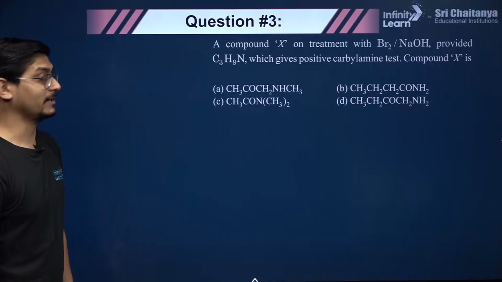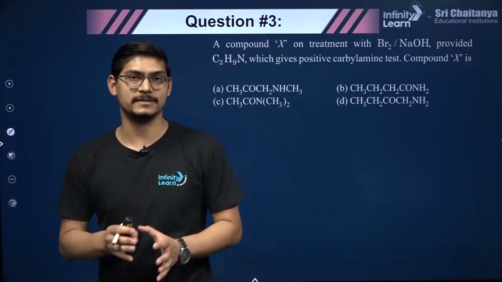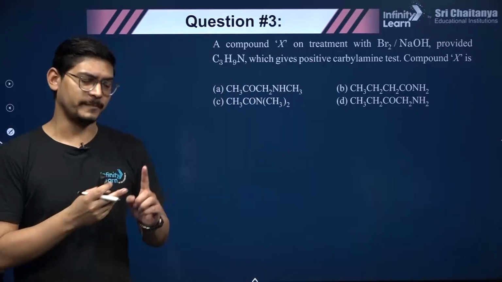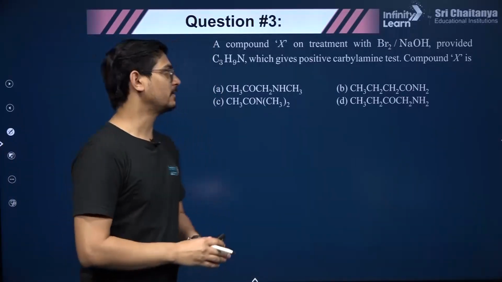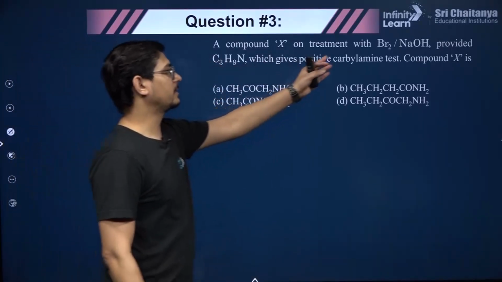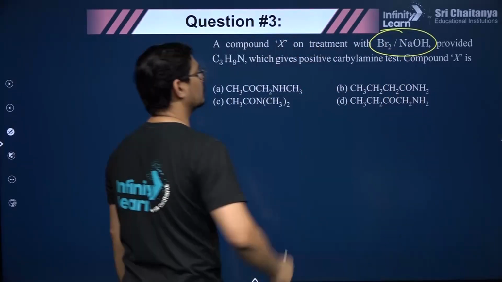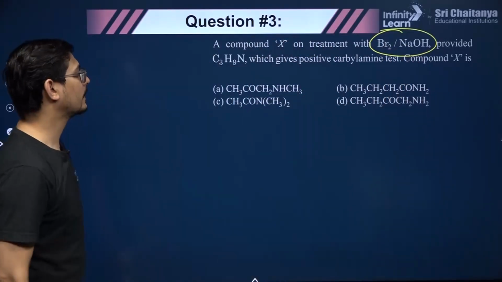I wanted to take one question on Hofmann bromamide and carbylamine. These two are very, very important reactions. Please revise and do some questions on them. Hofmann bromamide degradation and carbylamine reaction. Read this question carefully, how will we do it? A compound on treatment with bromine NaOH, so this is the reagent that we use in Hofmann bromamide degradation reaction.